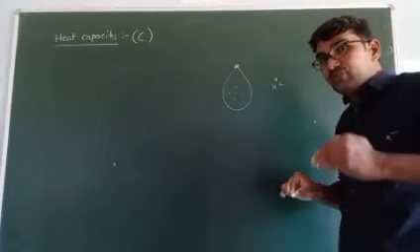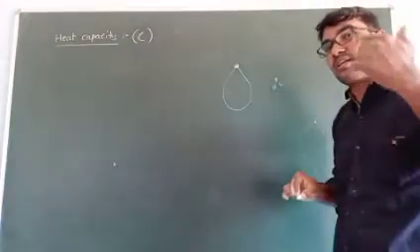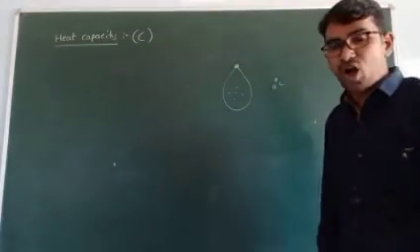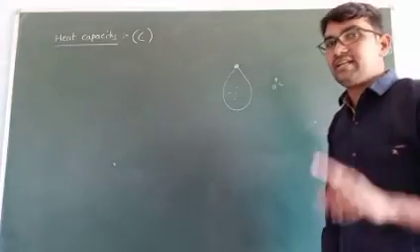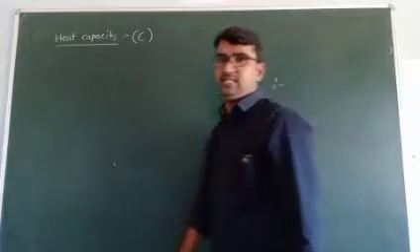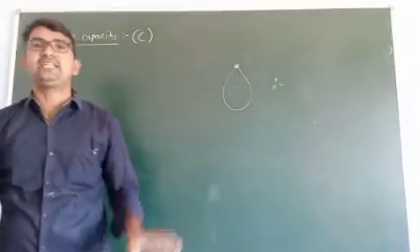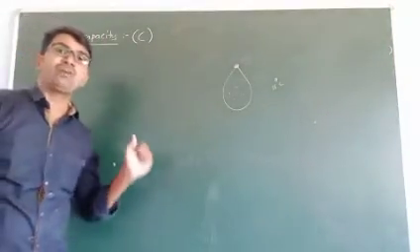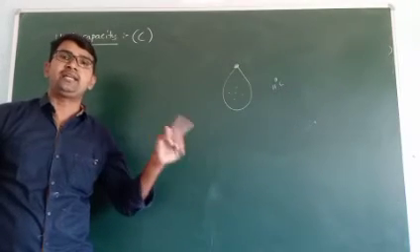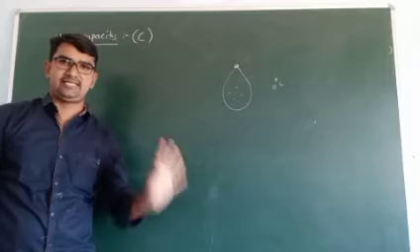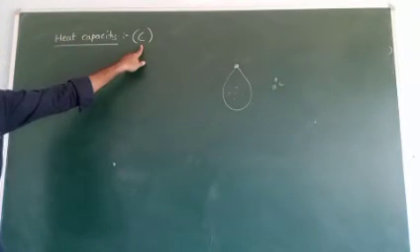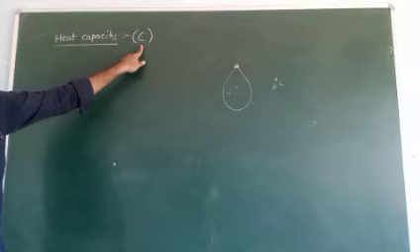Now, to increase it by 1 degree, how much heat is required? That required heat is called heat capacity. Heat capacity means the amount of heat required to raise the temperature of a gas by 1 degree. It is denoted by the symbol capital C.